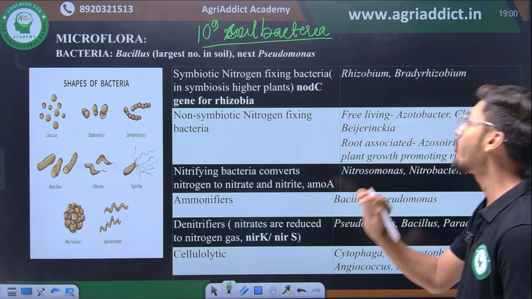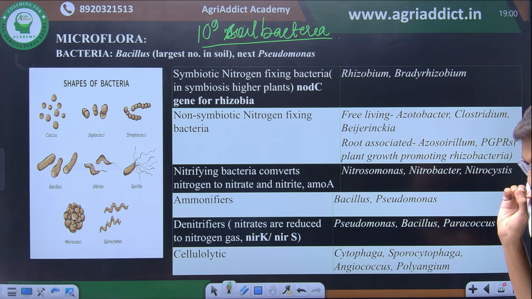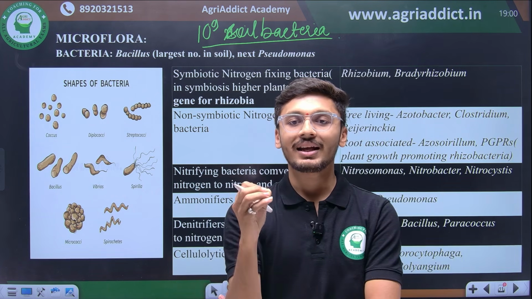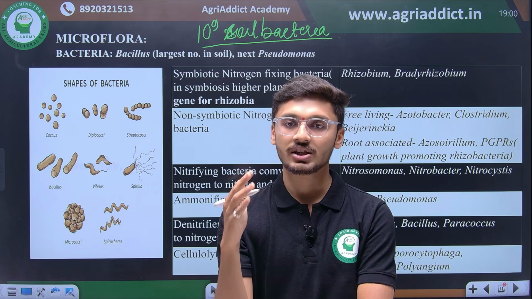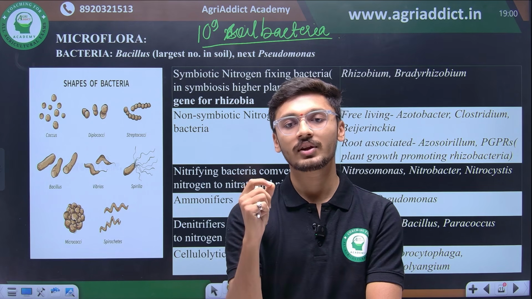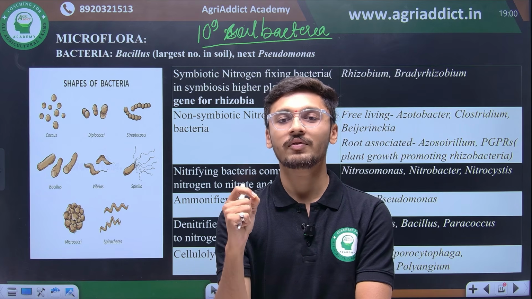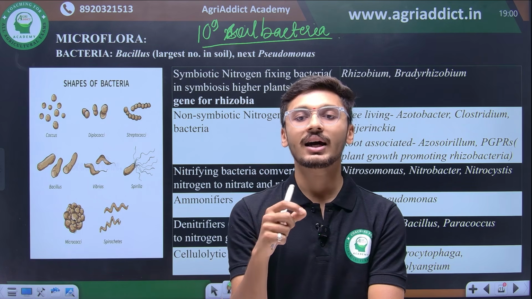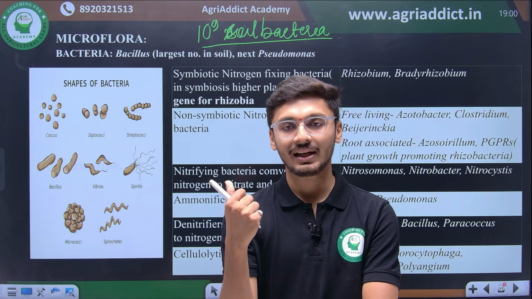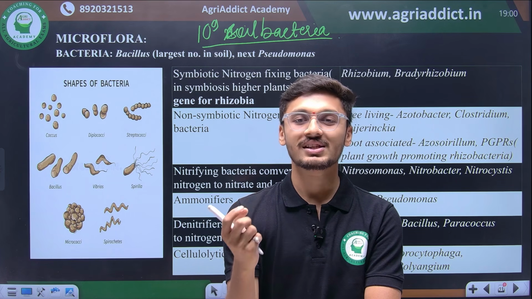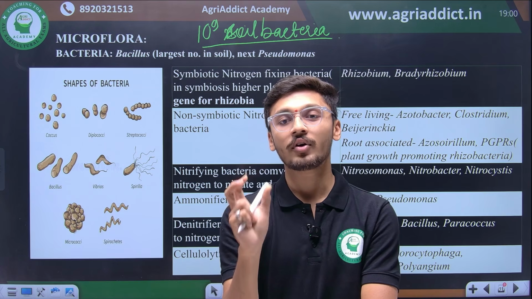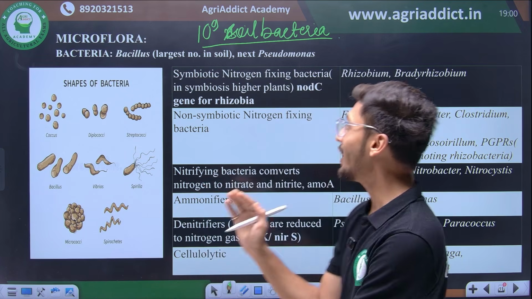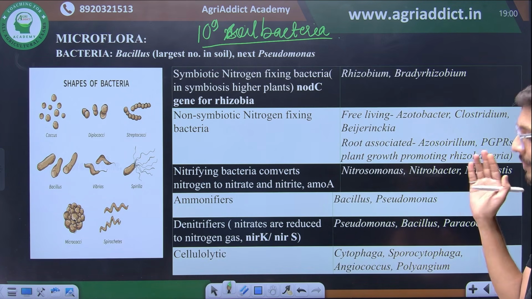So the first group of soil bacteria includes symbiotic nitrogen fixing bacteria. Symbiotic nitrogen fixing bacteria are those bacteria that form a close association with plant roots. With this close association, they play an important role in the fixation and utilization of atmospheric nitrogen with legumes and other plant species which are compatible with the bacterial species. It is very useful for the fixation of atmospheric nitrogen and conversion into a plant uptakeable inorganic form. Symbiotic nitrogen fixing bacteria include Rhizobium and Bradyrhizobium.